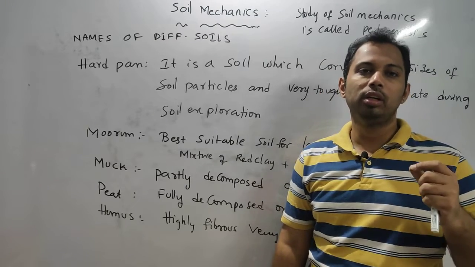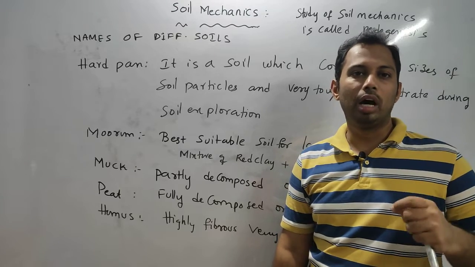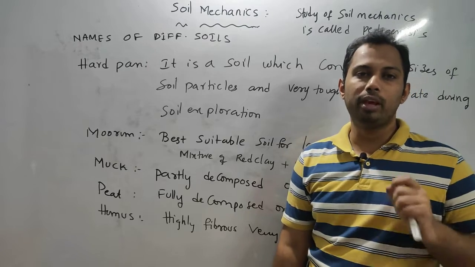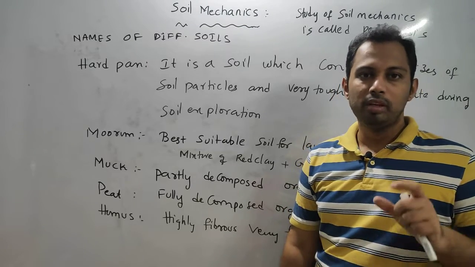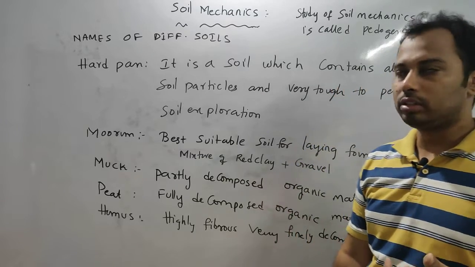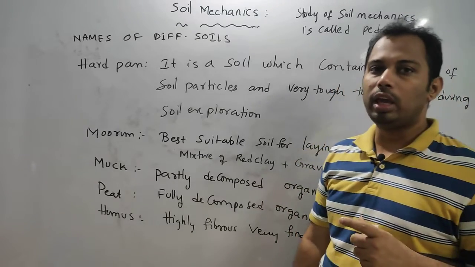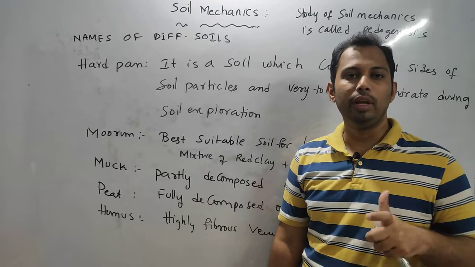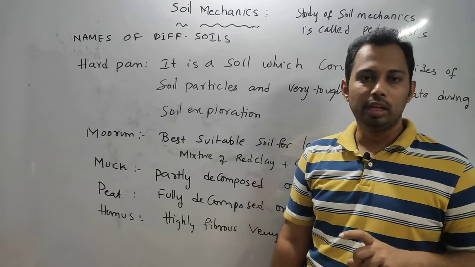This was first told by a scientist called Karl Terzaghi. He identified the importance of a separate study for soil, because, as I told you in the first class, it does not behave like a solid completely, nor like a liquid completely. That is why we keep it in another science, soil mechanics.